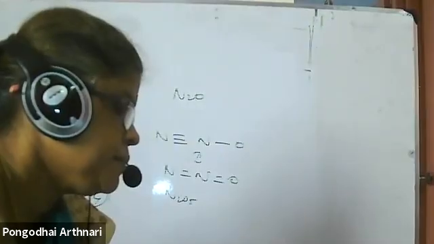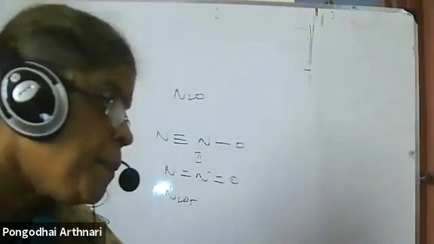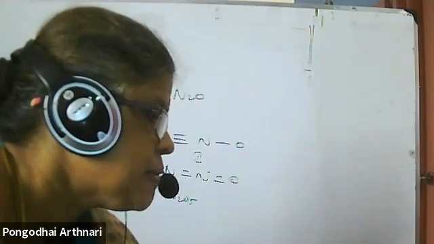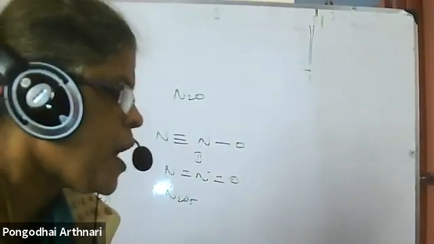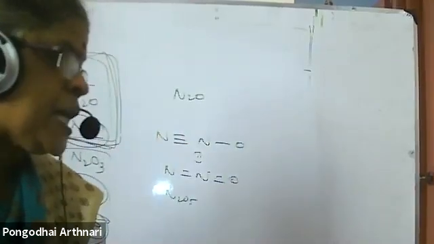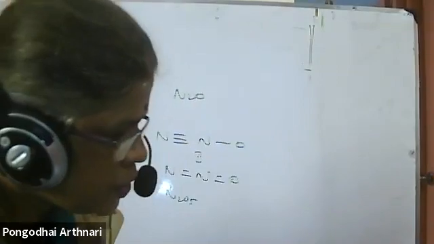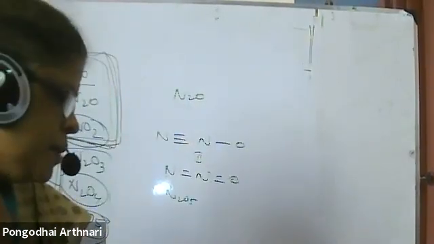Coordination compounds, ma'am. Okay, then I will go for coordination compounds. Ma'am, without taking D block, we cannot go for coordination compounds. Okay, then we shall do D and F block. Very little is there in D and F: the F block is completely removed, only the D block is there. The same statements you are studying come in that way. We shall go for D and F, then coordination, then come back.